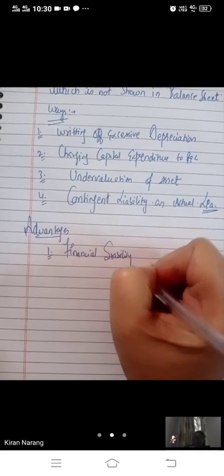If there is any financial problem, we will easily settle it if we have secret reserves. It is helpful in absorbing unforeseen losses. If we face any unforeseen loss, we can utilize those secret reserves in that circumstance.